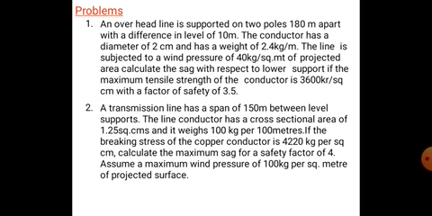Permissible strength is equal to breaking stress, the ultimate stress or maximum stress, by safety factor. Ultimate stress is nothing but breaking stress into cross-sectional area, that is 4220 into 1.25, divided by safety factor 4. So we get the value of tension T, the permissible tension. From that we have to find the value of sag.